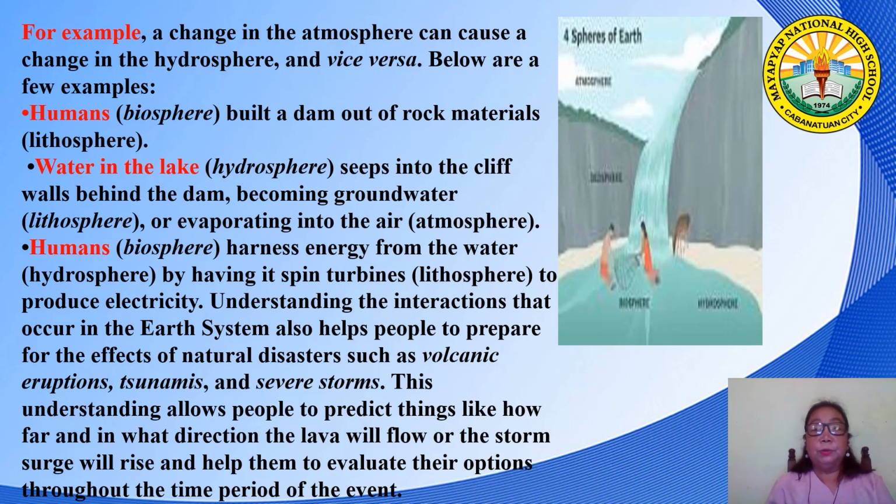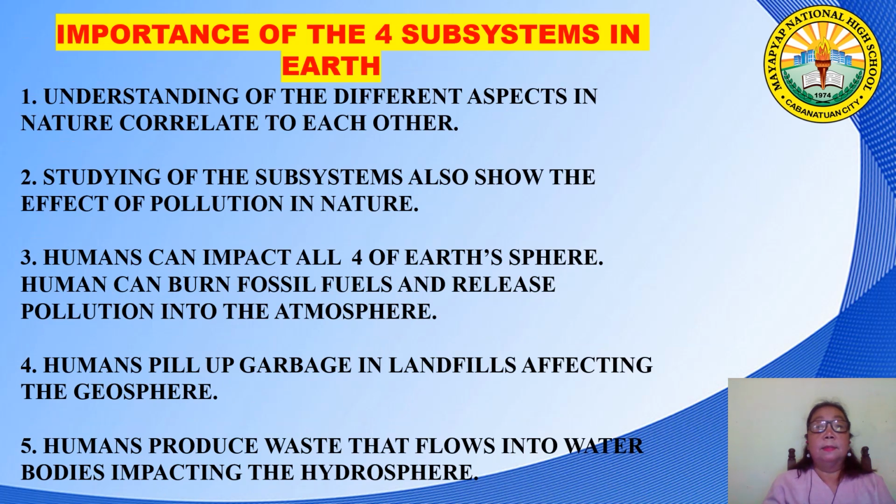Understanding the interactions that occur in the Earth system also helps people to prepare for the effects of natural disasters such as volcanic eruptions, tsunamis, and severe storms. This understanding allows people to predict things like how far and in what direction the lava will flow or the storm surge will rise, and helps them to evaluate their options throughout the time period of the event.